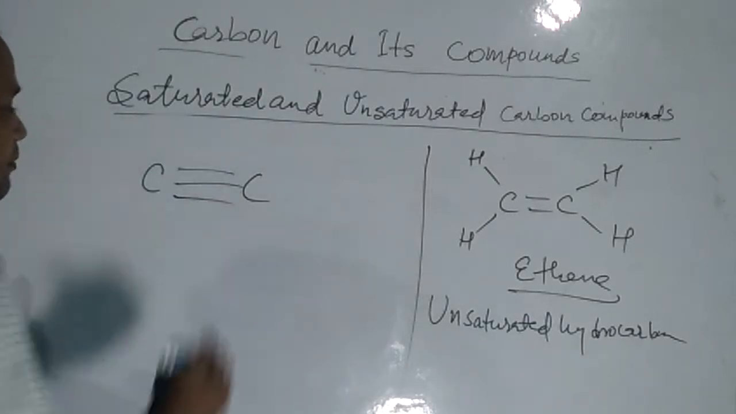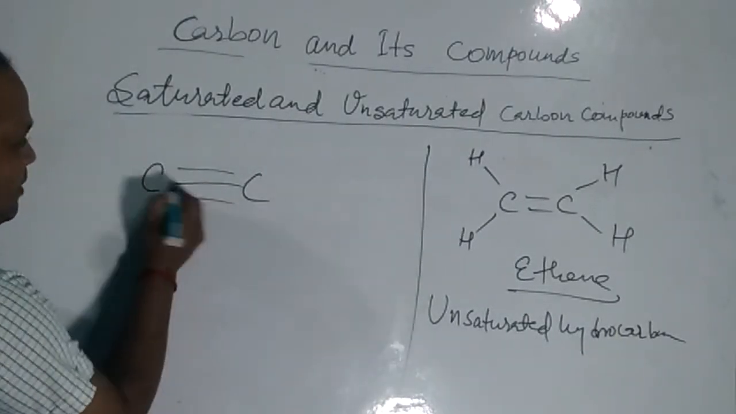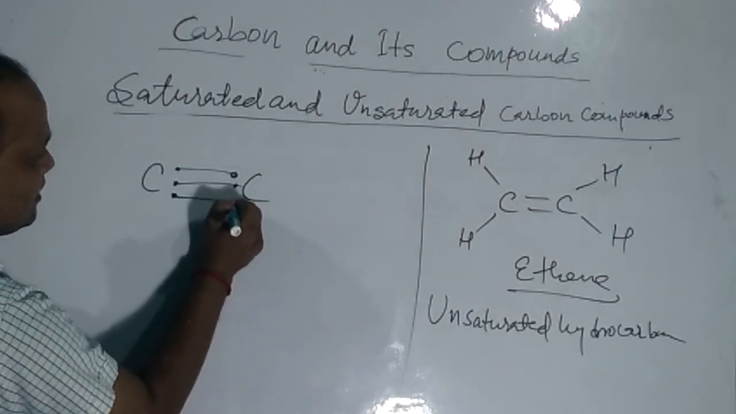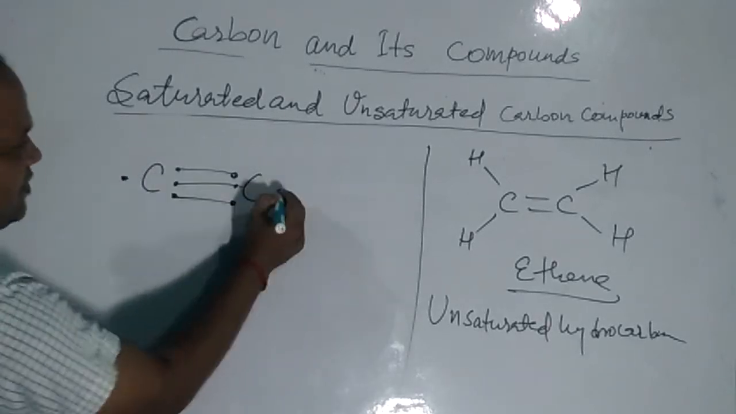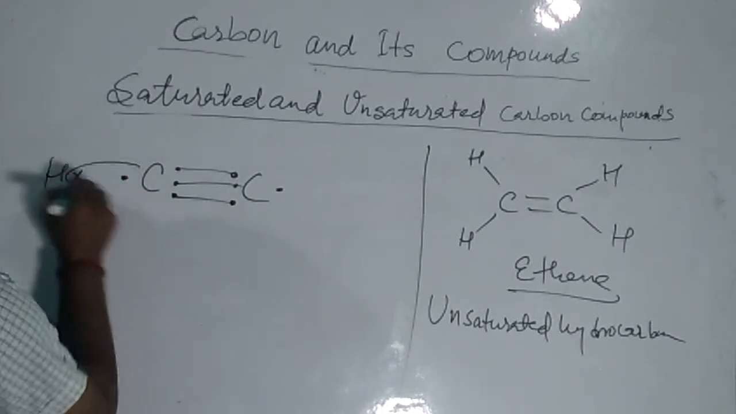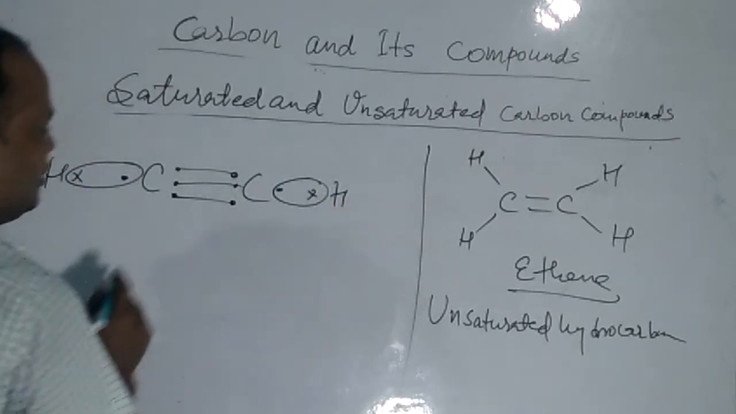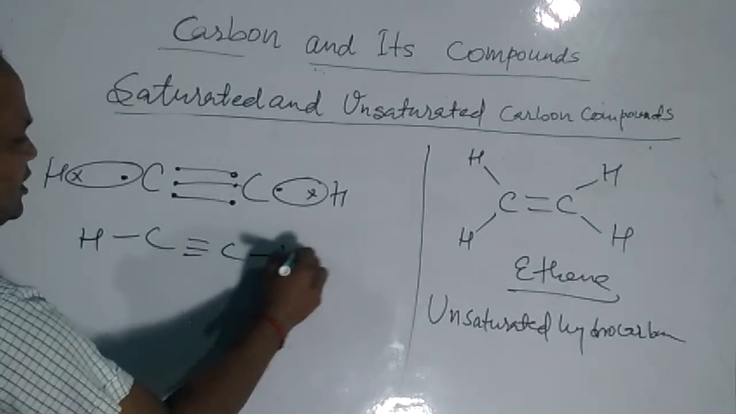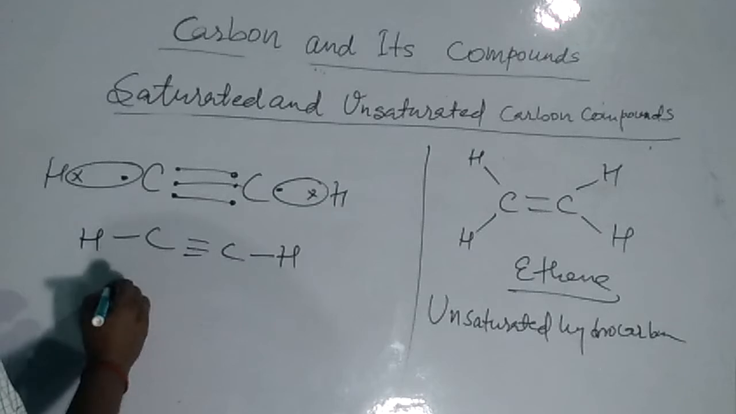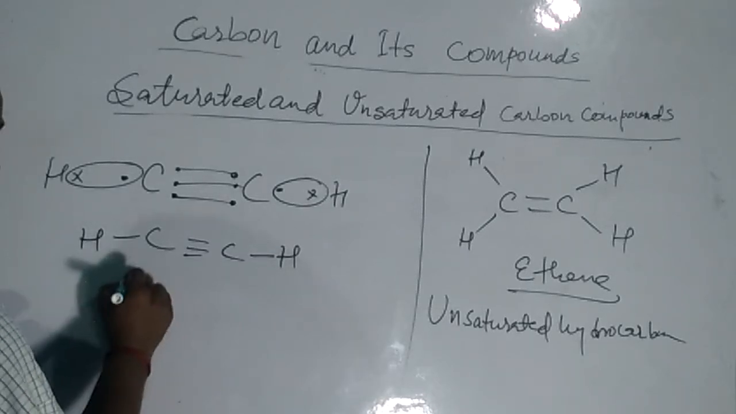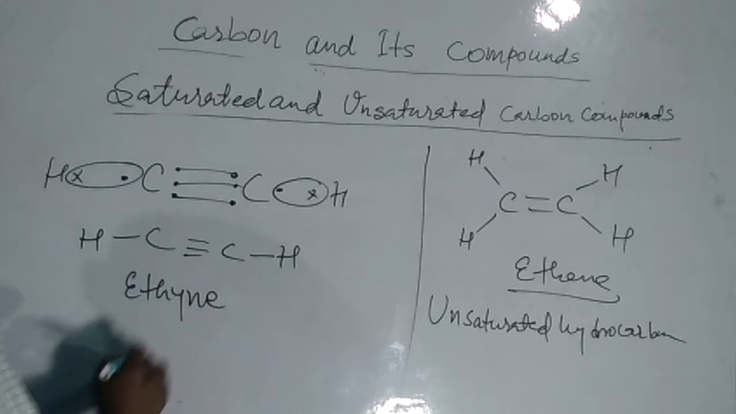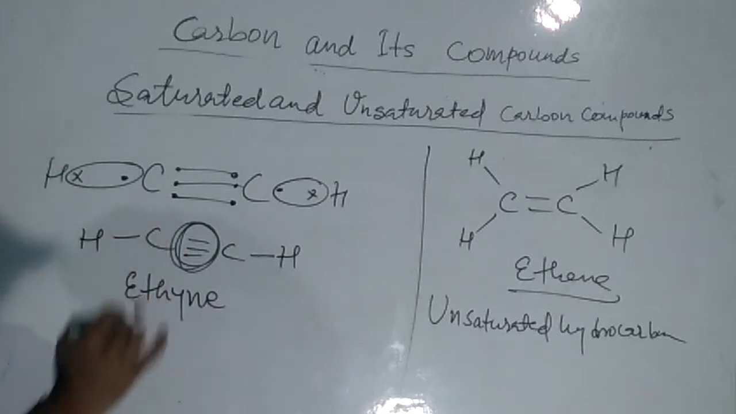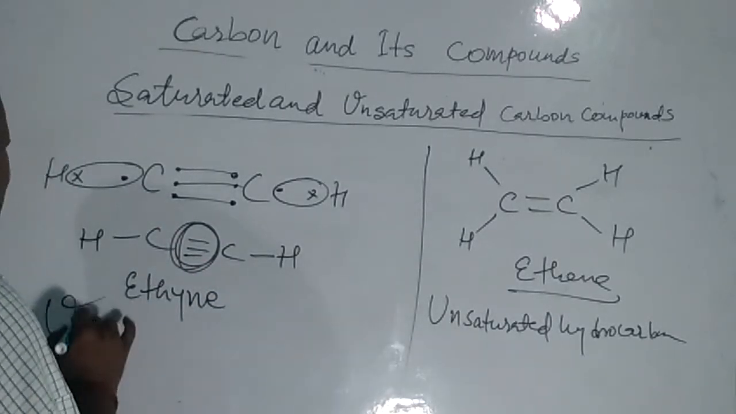Carbon carbon triple bond. Now, triple bond means out of the 4 electrons, you can see here 3 electrons of both the carbon atoms are bonded here. So one more electron is free, one more electron is free. Let it bond with hydrogen. So this C triple bond C, with one hydrogen at each end. This is ethyne. As you can see here, this is the triple bond. So it is an unsaturated hydrocarbon.